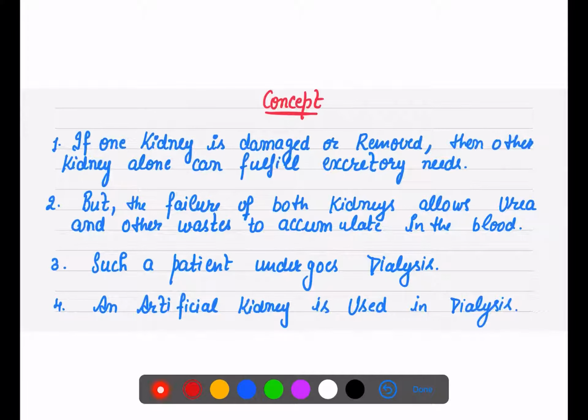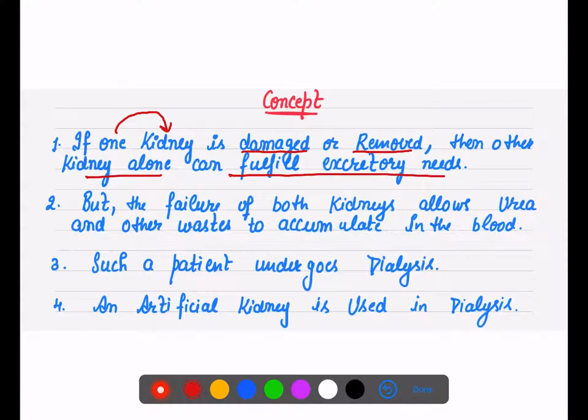What is the idea behind this? We have two kidneys in our body. If one kidney is damaged or removed, the other kidney alone can fulfill the proper excretory function in our body. There is no problem at all.